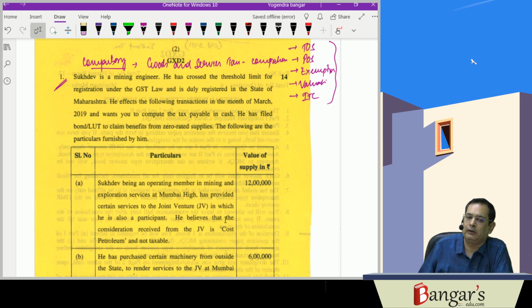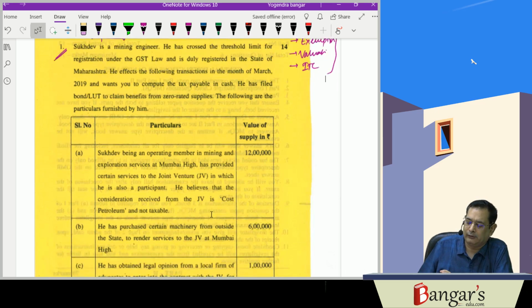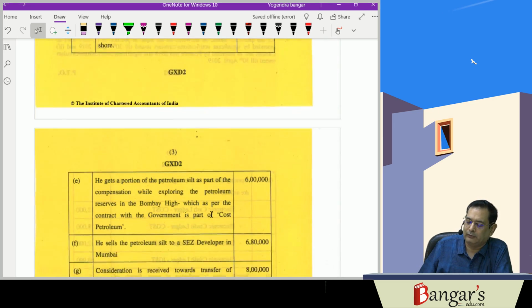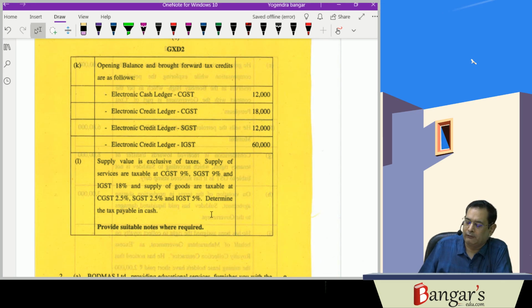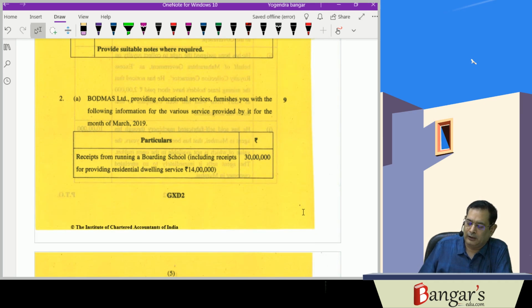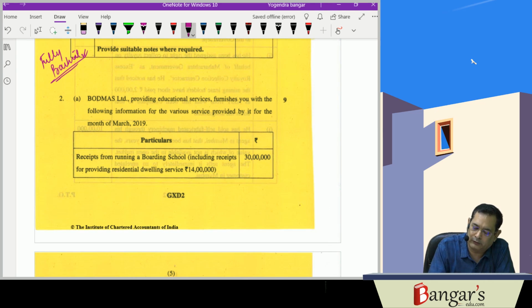It doesn't mean that always it will be 14 marks, it can be 9 plus 5 also, but it is from goods and services tax. So this is a comprehensive question asked in November 2019 examination, covering every aspect about the payment of tax, computation of the GST liability. This is a fully practical question, and we will be analyzing that also. You can score full marks here if all your answers to the various points are correct and your liability is correct, provided you write proper working notes for the same.